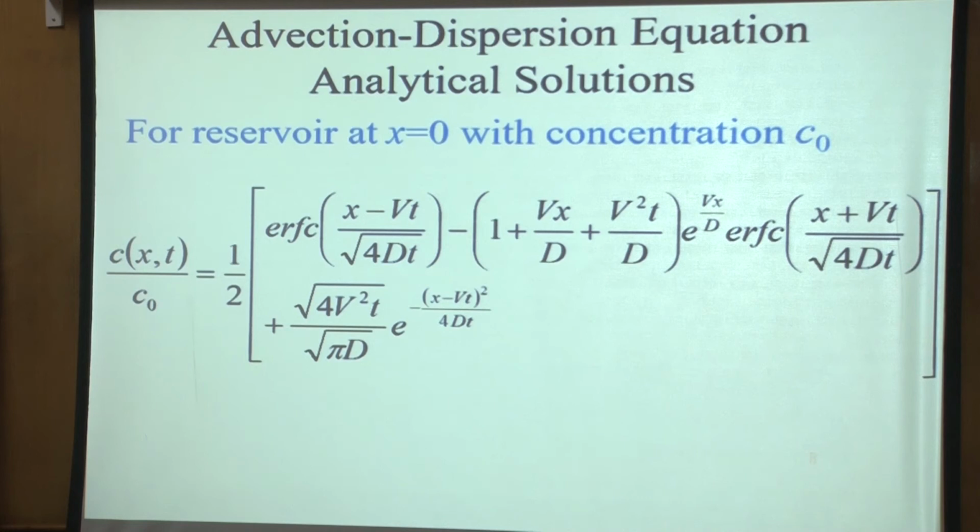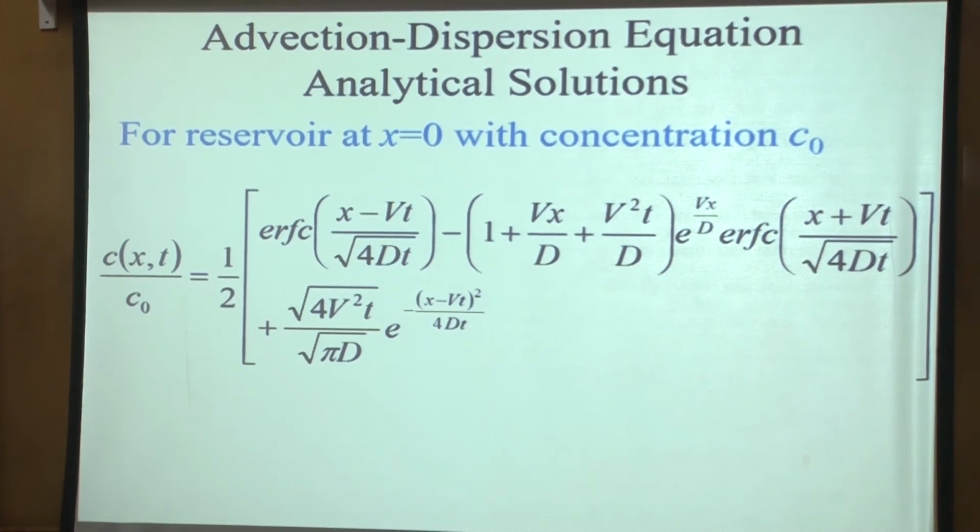So this is the analytical solution with Cauchy boundary condition at the inlet. And of course, V and D are the only two variables here which we are trying to estimate. There are various ways of doing it. One way which we saw in the previous slide was using the t 0.5 and the slope del C by del t at 0.5.